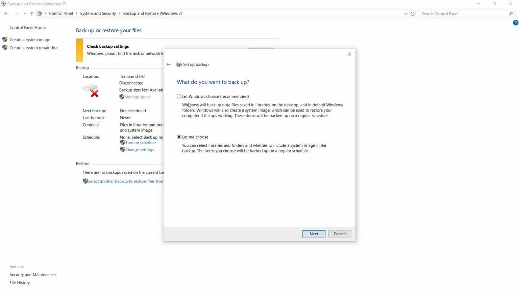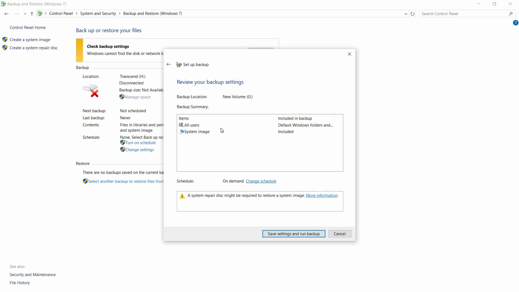So I've selected my drive. So you can either let Windows select for you what it backs up, or you can choose yourself. Let's see first. When you select let Windows choose, it is recommended.